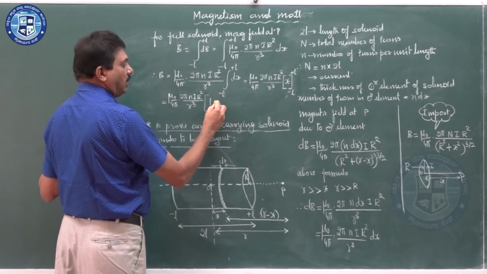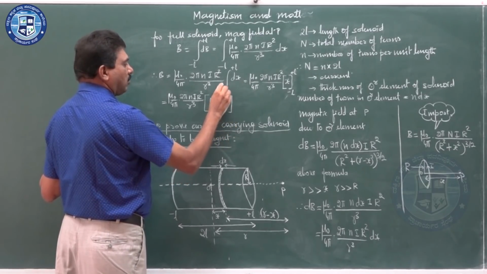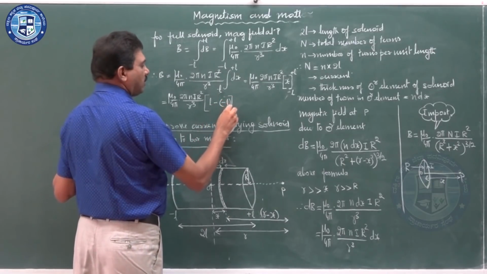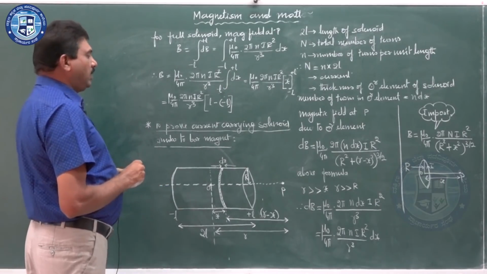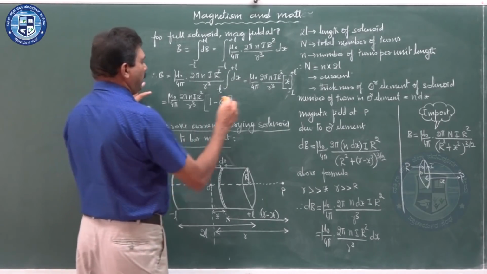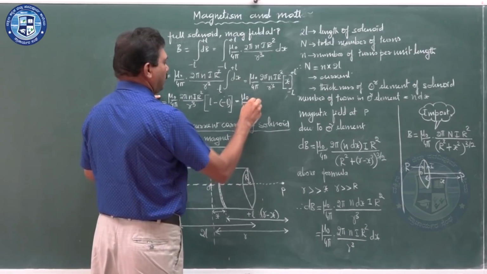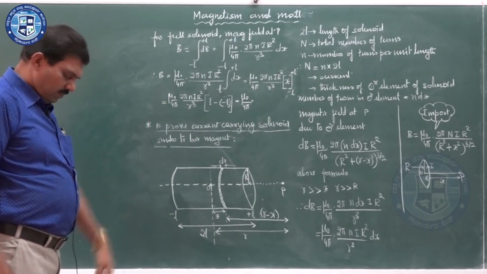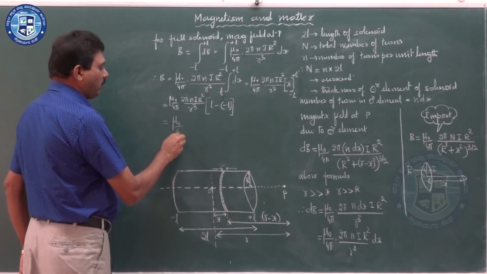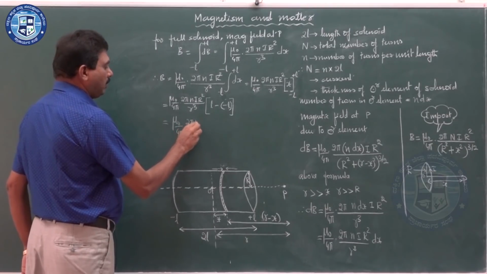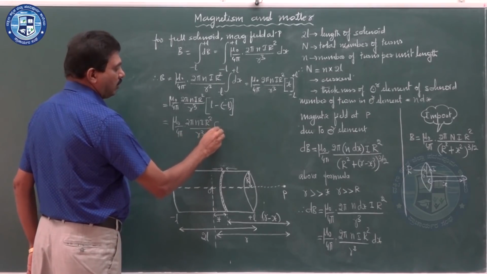What is the limit? It is minus L to plus L. The final limit is L minus of minus L, which becomes 2L. So this is equal to mu naught by 4 pi into 2 pi n I r square divided by r cube into 2L.